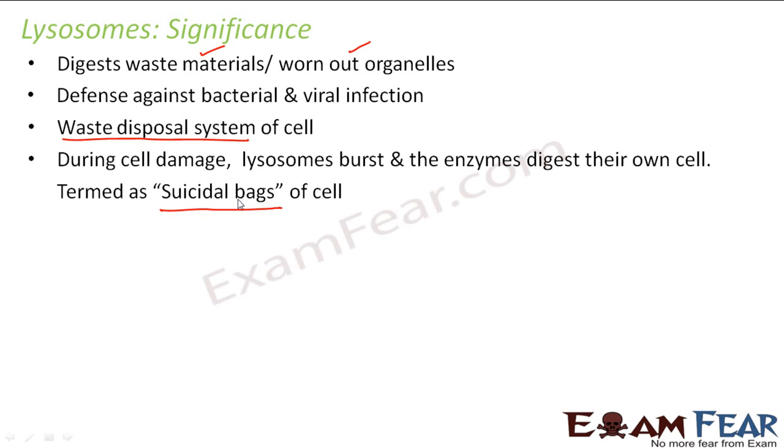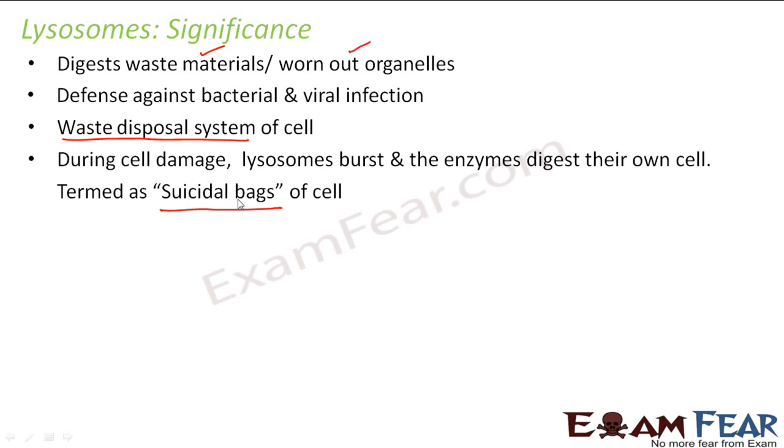Why suicidal bags? Because their death is caused by their own enzymes. What is suicide? Suicide means somebody causing his or her own death, right? In the case of lysosomes also, whenever there is some damage in the cell, the lysosome membrane bursts, and due to the bursting of the lysosome membrane, the enzymes eat up the entire lysosome.